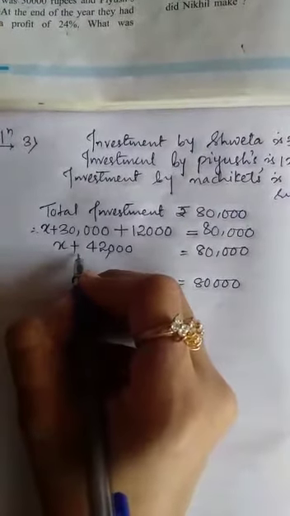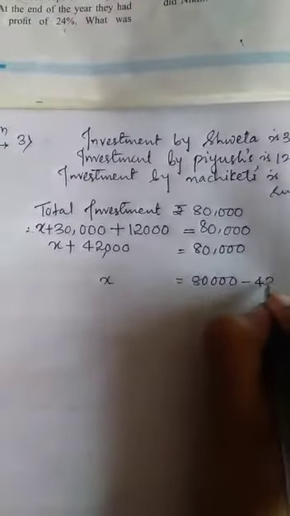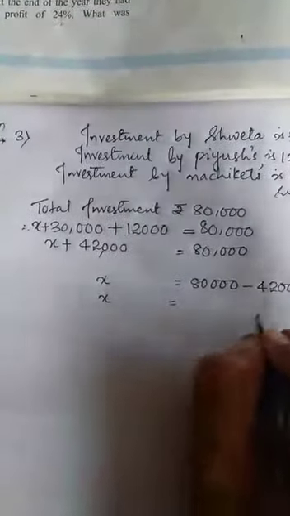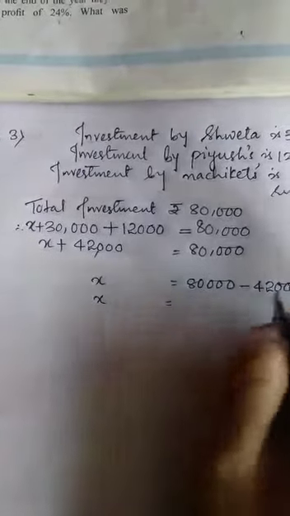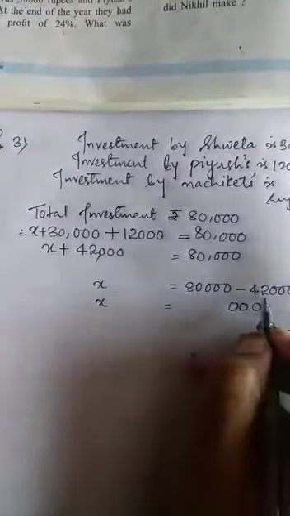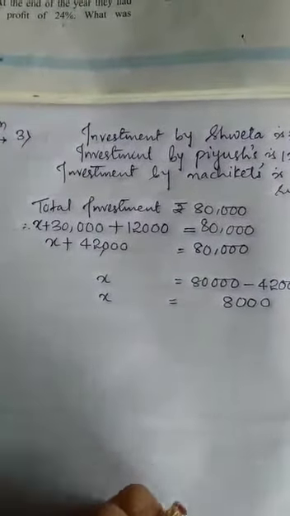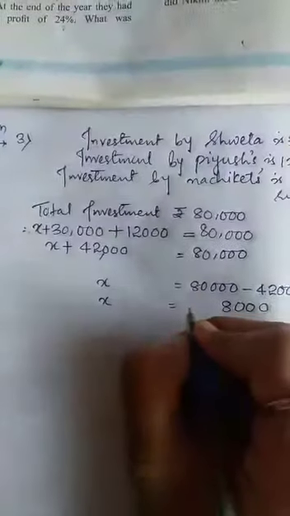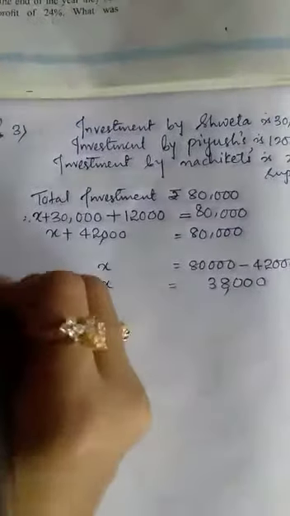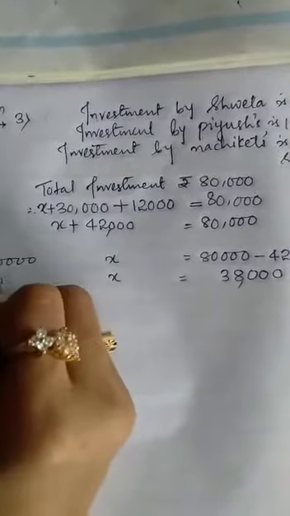42,000 is in addition. Whenever we take it to the right hand side of the equals sign, it will become subtraction, and you have to subtract 42,000 from 80,000. So x is equal to 80,000 minus 42,000. 0, 0, 0, and from this 10 to 8, return that borrow whatever you took, and 8 minus 5, that is 3. 38,000. Am I right? Or you can do it over here also, like 80,000 minus 42,000.